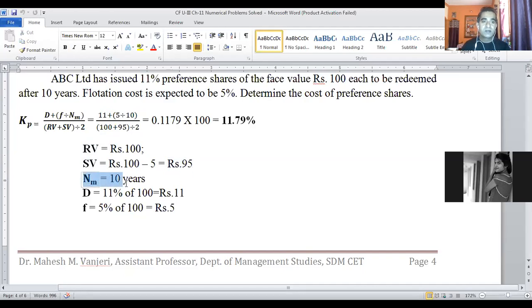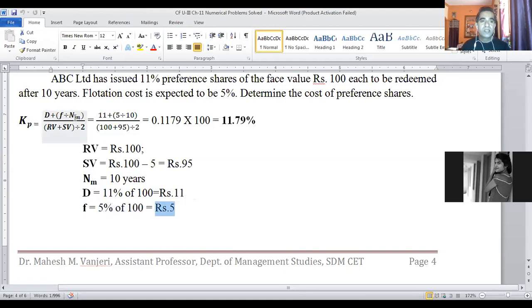NM is the duration of the preference shares, which is 10 years. Then D is dividend in rupee amount. The dividend rate is 11%, so 11% of 100 is 11 rupees. Small f is flotation cost, 5% of 100 rupees, which is 5.